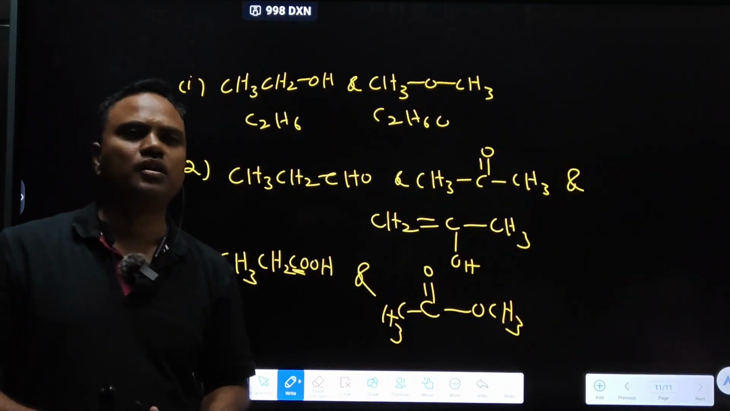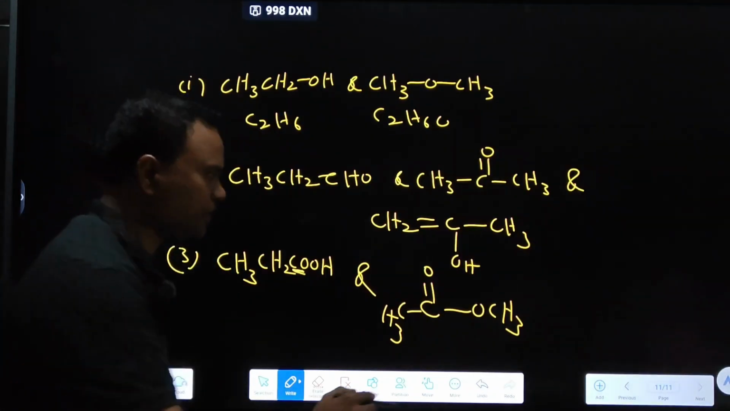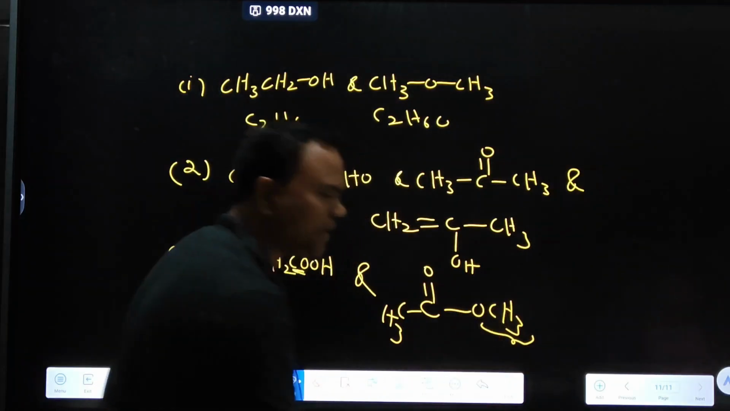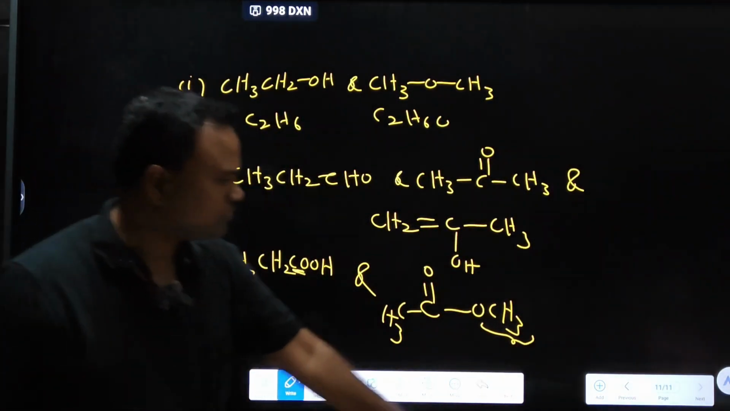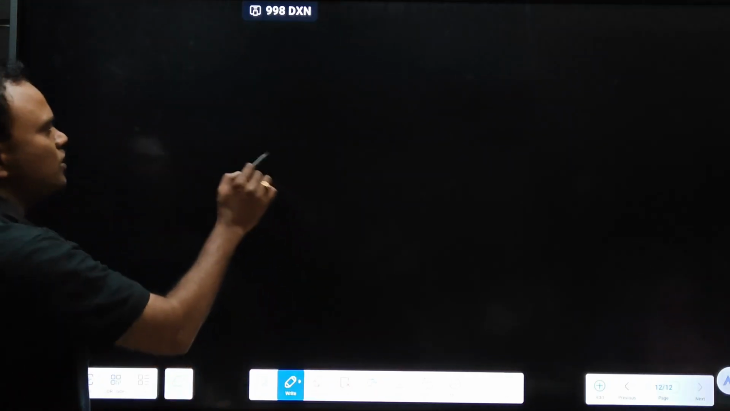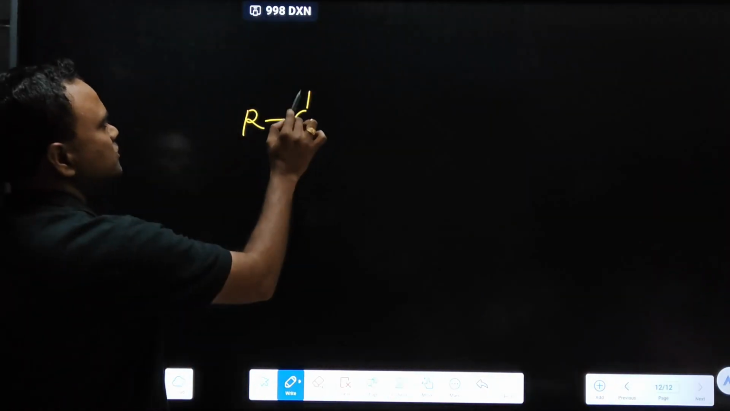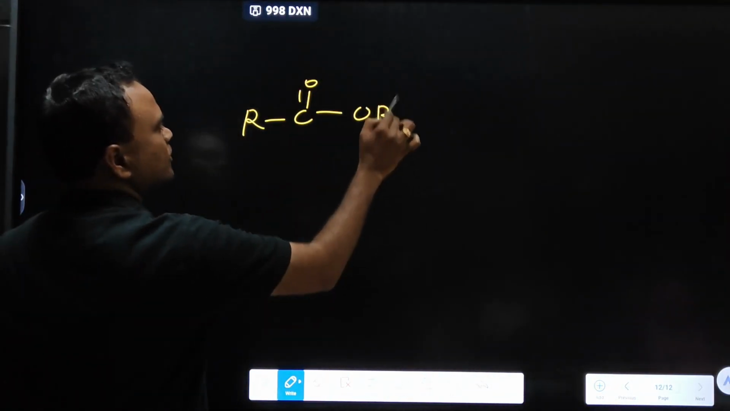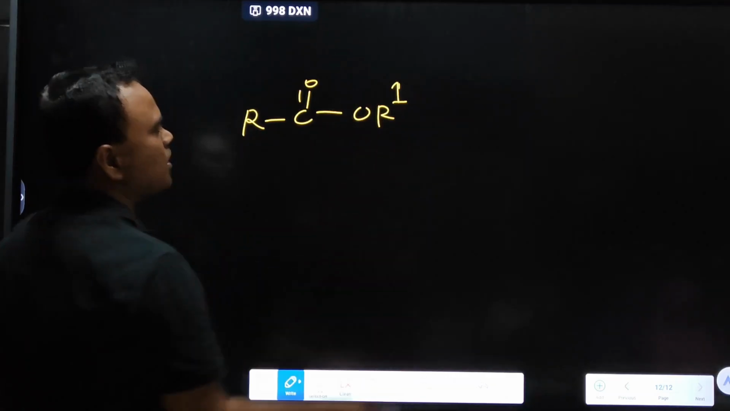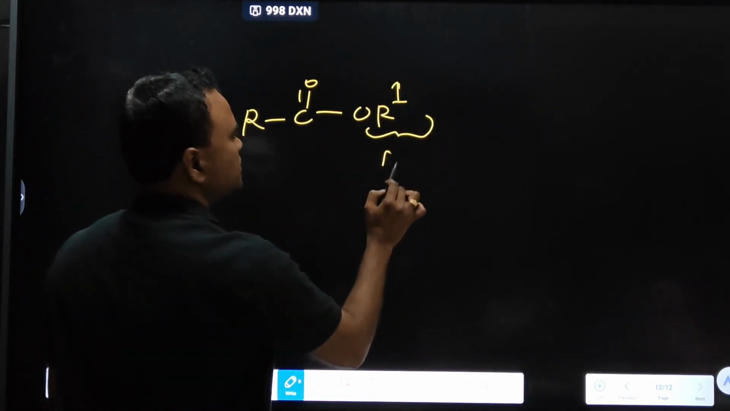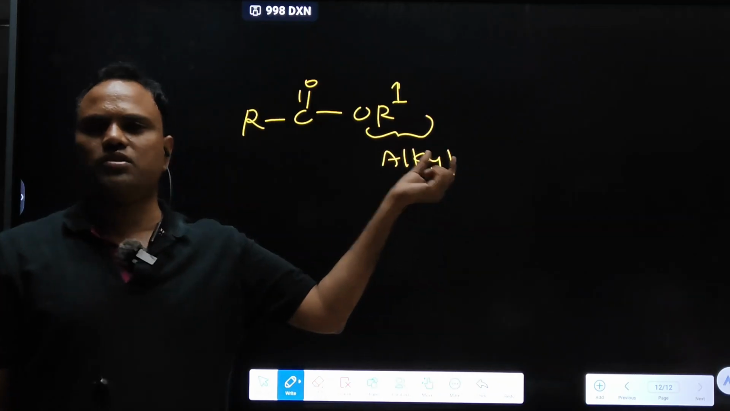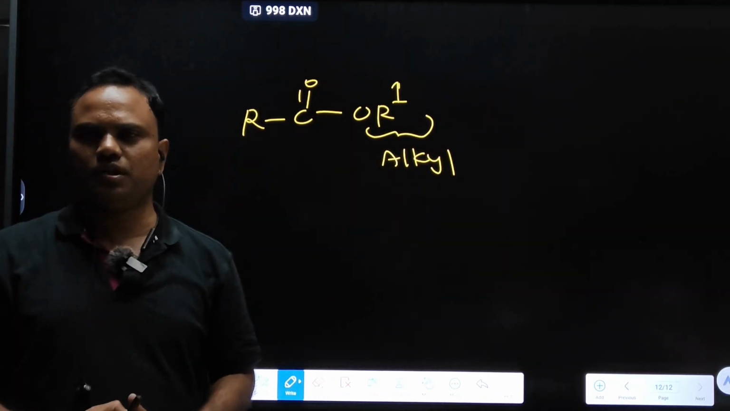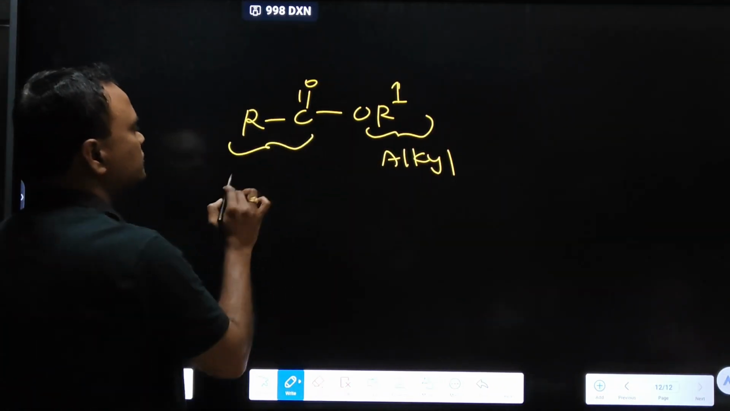Ester's general format: alkyl alkanoate. I explained clearly, this is the alkyl part. I'll give one small piece of information about the nomenclature of esters. Let us consider this R as R dash. This is alkyl. What is alkyl? The group attached to oxygen is called the alkyl group. The remaining part is the alkanoate.